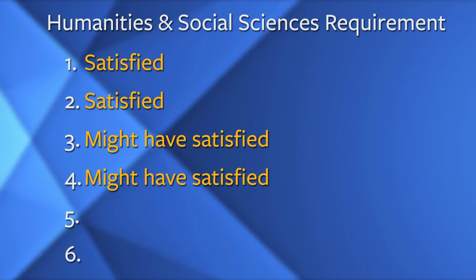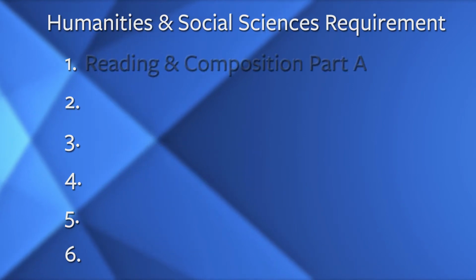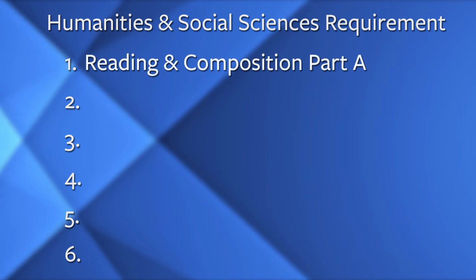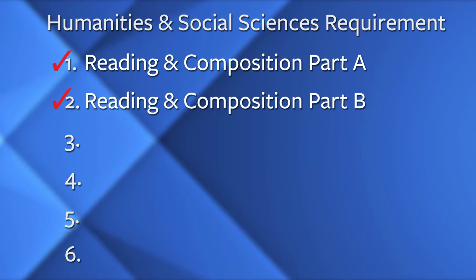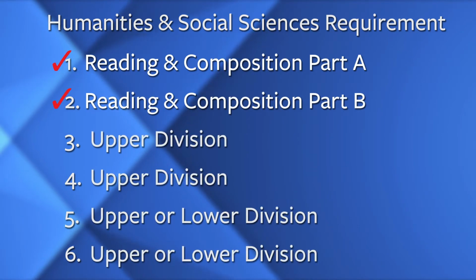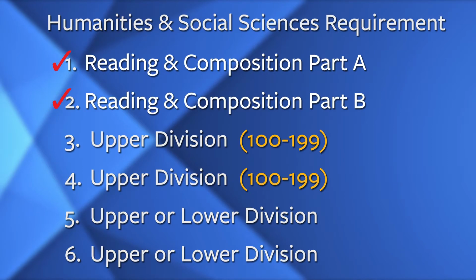In this video, we'll go over the requirement and help you determine which courses you still need to take. The first 2 courses of the HSS requirement are Reading and Composition Part A and Part B, which you've already satisfied prior to admission. There are 4 additional HSS requirements, 2 of which must be upper division. Upper division means classes numbered 100 to 199. The other 2 courses can be upper or lower division.